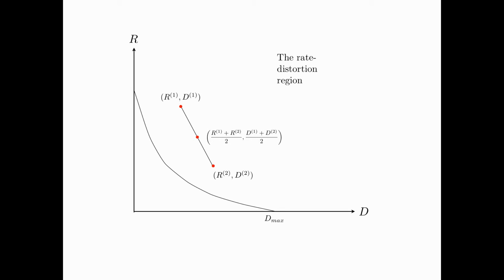The middle point is ((R1 plus R2) over 2, (D1 plus D2) over 2). Now this pair can be achieved by using the first code for half of the time and the second code for half of the time. Because then, the rate of the resulting code would be the average of R1 and R2, and the distortion of the resulting code would also be the average of D1 and D2.